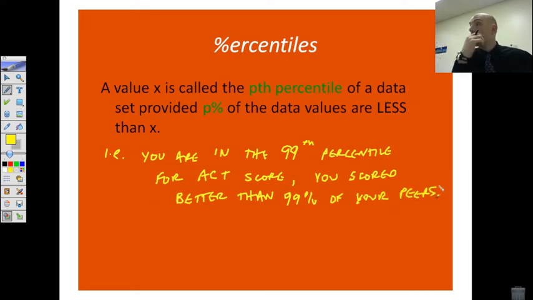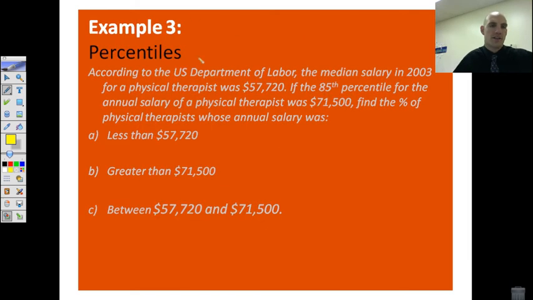So that's the key. The percentile tells you how many are below you. Okay? And so when we talk about percentile in this next example, we are talking about everything that's below.